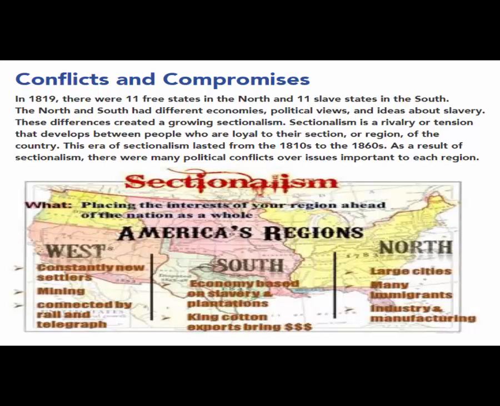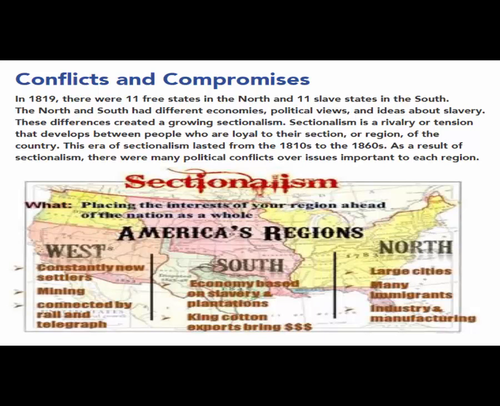Sectionalism is a rivalry or tension that develops between people who are loyal to their section or region of the country. This era of sectionalism lasted from the 1810s to the 1860s. As a result of sectionalism, there were many political conflicts over issues important to each region.